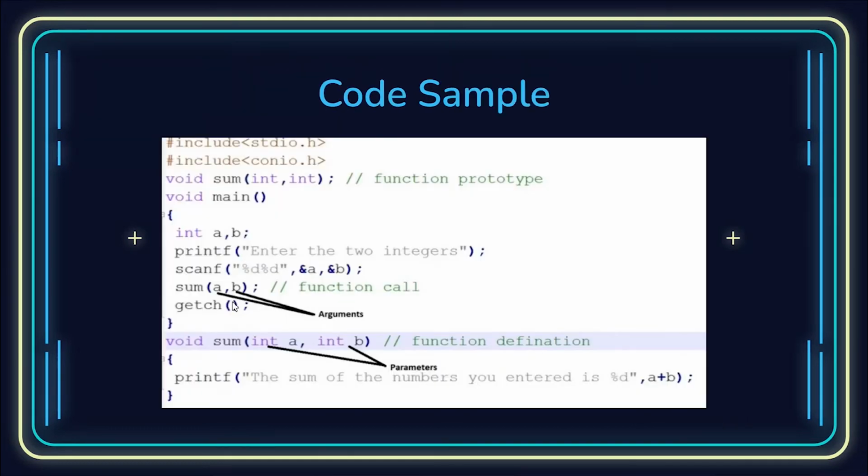Okay, so look, sum(a, b). Whenever we are writing this line, this becomes a function call. We have accepted two integers from the user and assigned them to a and b, and then we'll be dealing with this function sum(a, b). This statement itself is the function call. We are calling the function sum, and to call a function we need to define it, and that function definition has been done in here, right? Is it clear? Yes, Bhaiya. Okay.